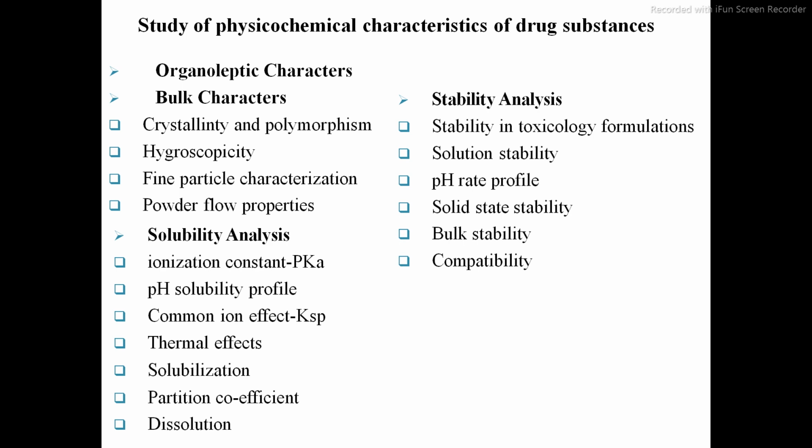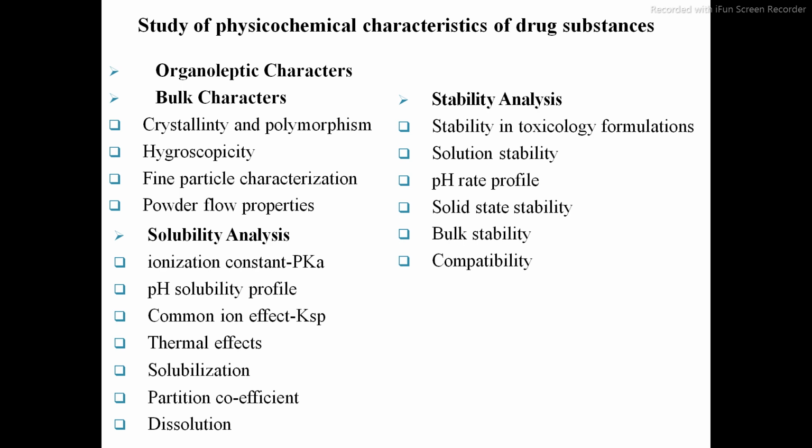That is called organoleptic properties. Then bulk characters. In this we have to study crystallinity and polymorphism, hygroscopicity, fine particle characterization, powder flow properties. The next one is the solubility analysis. In this we have to study the ionization constant, that is pKa, pH solubility profile, common ion effect, thermal effect, solubilization, partition coefficient and dissolution studies.